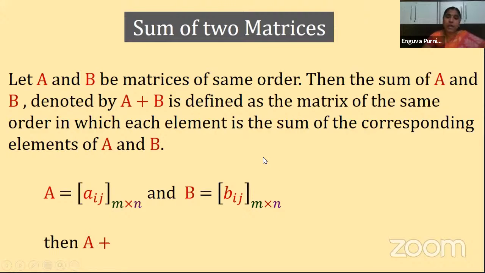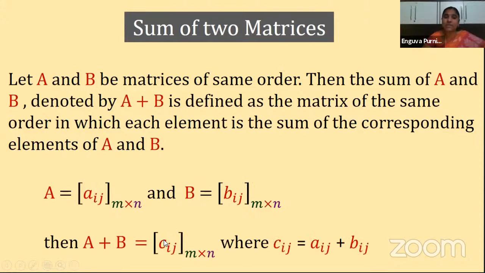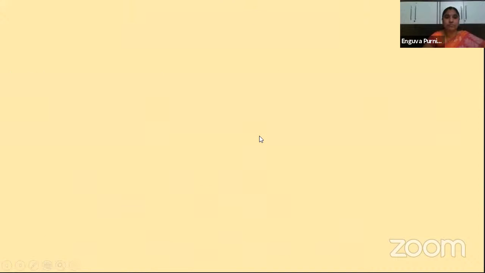Next, then A plus B is equal to some other matrix. After adding the corresponding elements, we get different elements, yes or not? So I am taking that as Cij, where Cij is equal to Aij plus Bij. Aij is an element in the A matrix, Bij is an element in the B matrix. When you add these two corresponding elements, the sum you get is taken as Cij in general, and the order of that matrix is m by n. Clear? Understood, children? So let us see with an example to have more clear understanding.